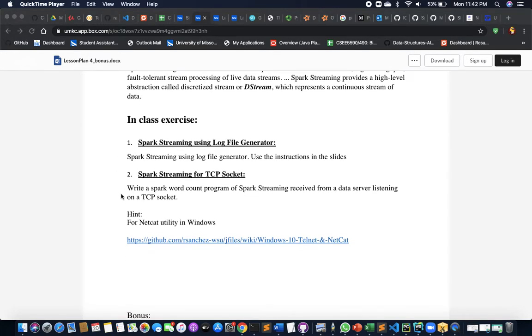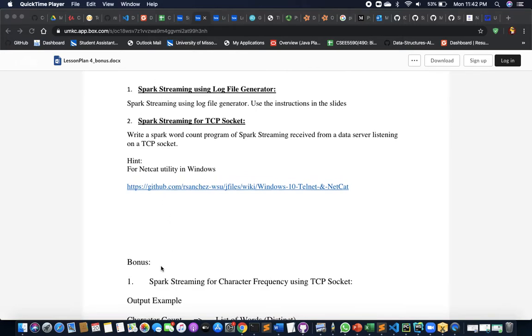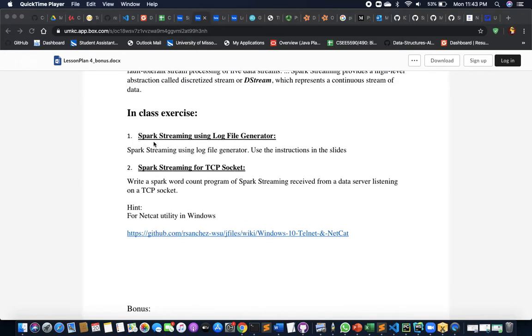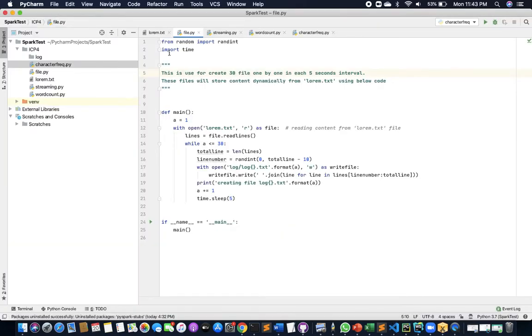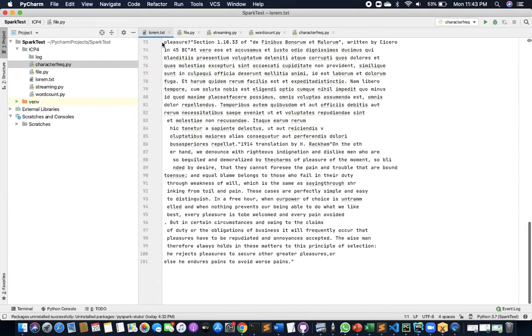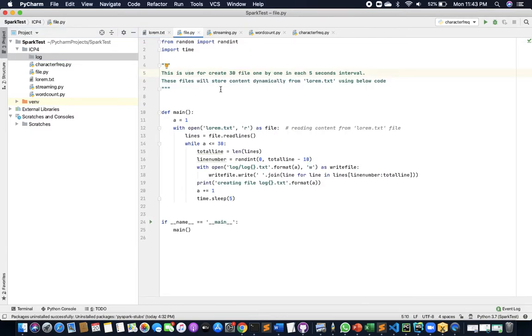Here we have been given two tasks and a bonus task. The first task is to use a log file generator and generate word count for the log files created. So let's get into the first task. We have been given the source code and this lorem text. I'll be generating log files from this text. There are no log files right now. By using this Python program, I will be creating log files.